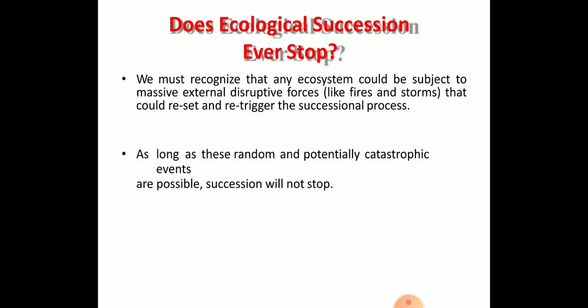So based on hydrarch and xerarch succession, if the ecological succession takes place in bare rock areas, then it is called xerarch succession. If the ecological succession occurs in water bodies, then it is called hydrarch succession. In hydrarch succession various stages will come: pioneer communities, then the reed stage, sedge stage, woodland stage, and last the final climax community will be formed. So there is a continuous process in ecological succession.